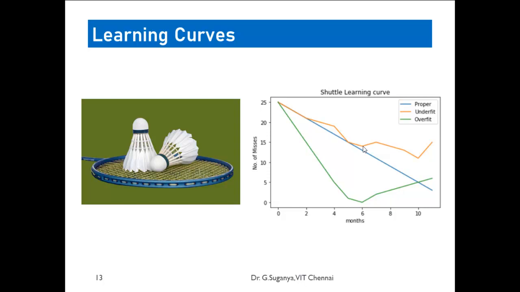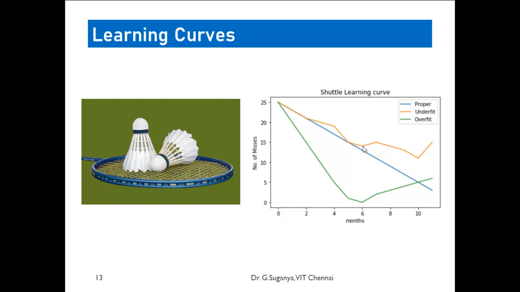Now coming to the second category of student, indicated in green, what happens? By the end of the first month his number of misses is again the same, 25. He quickly learns, right? Maybe the number of hours he is spending might be more, or the mindset or the pace, anything could matter, but his learning pace is very fast.